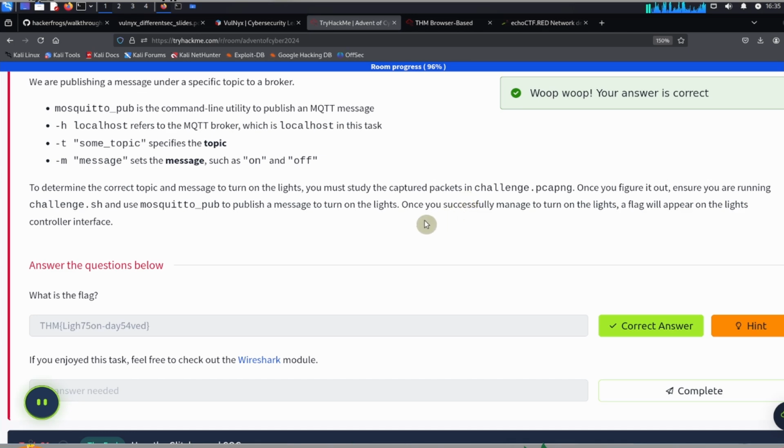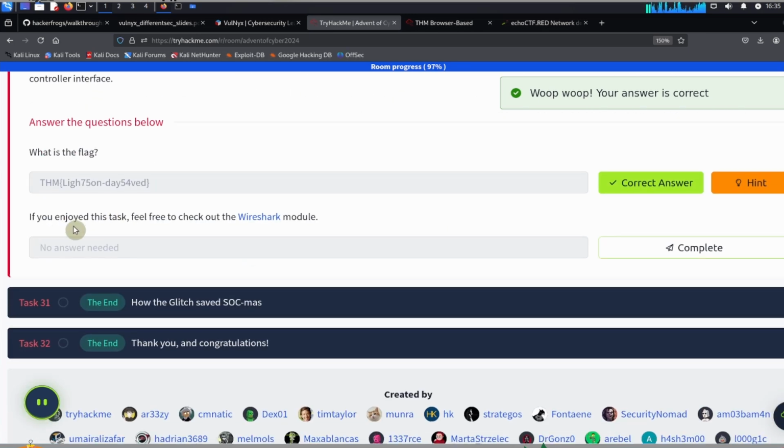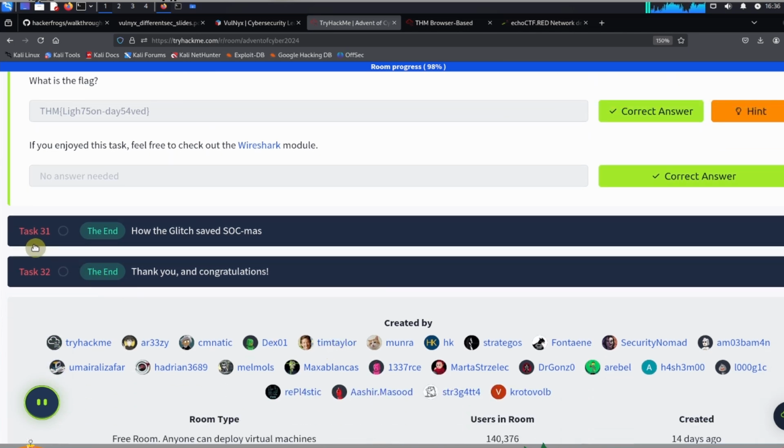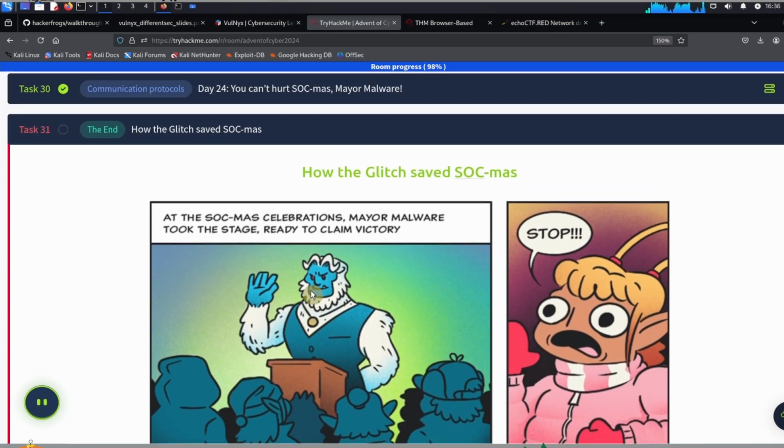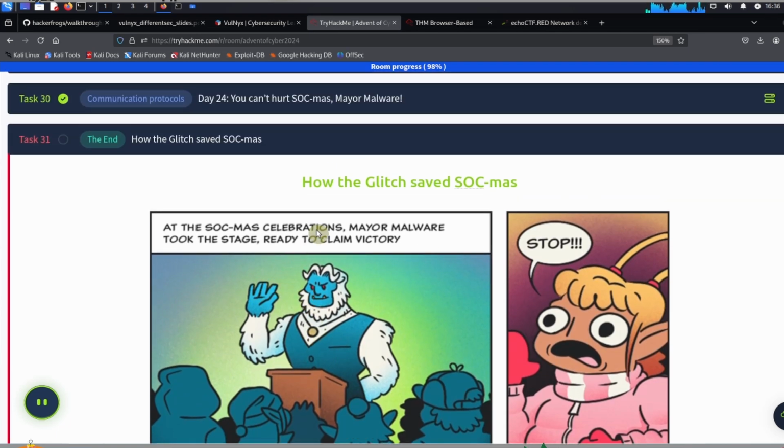All right, the answer is correct. It says here, if you enjoyed this task, feel free to check out the Wireshark module. To finish the task, we're going to click on complete, and then we are done. All we need to do to finish off the entire event is to finish tasks 31 and 32. There are not going to be any difficult questions here, so we just need to click in here and finish everything off.